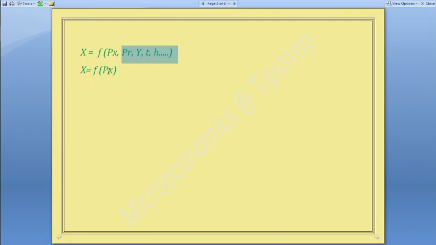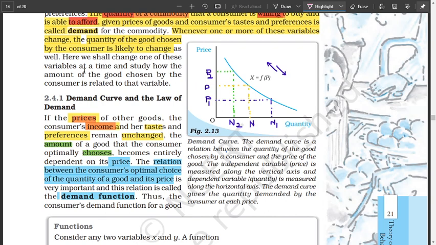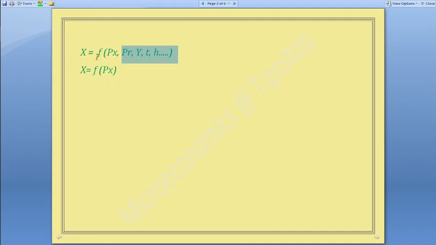So demand depends on price. Price is the function that determines demand. Even though there are so many factors that influence how many you buy and what you buy, let's say at the moment, to explain demand, demand depends on price. You only need to look at the price of the product. Okay, so that's the demand function. This is what we call the demand function. Demand depends on many factors, but if they are constant, then demand depends on price. Price is a factor that determines demand.